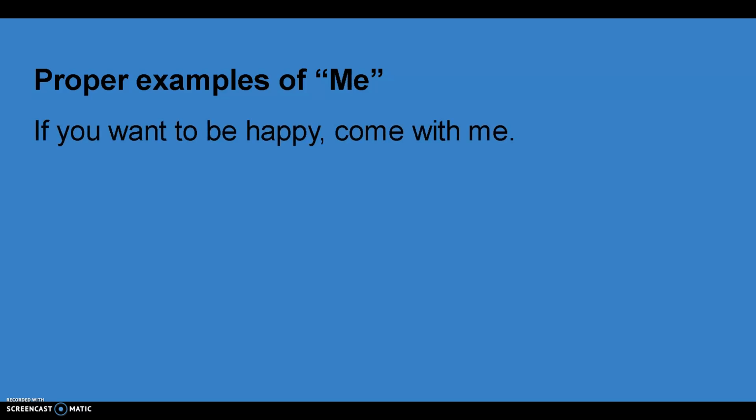Proper examples of me. If you want to be happy, come with me. In this sentence, me is an object of the prepositional phrase with me. The books made me happy. In this sentence, me is an indirect object.